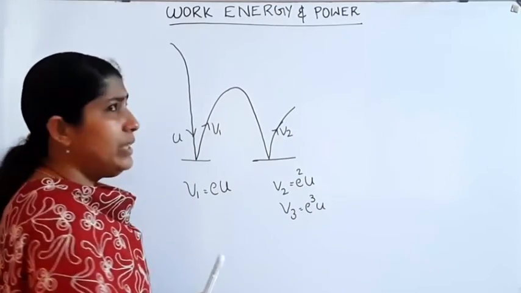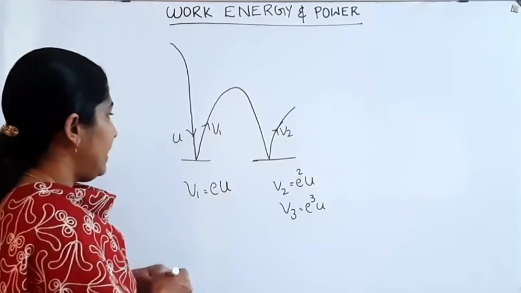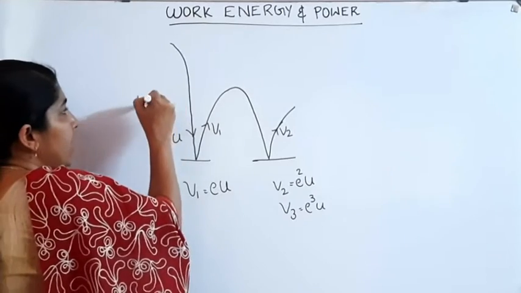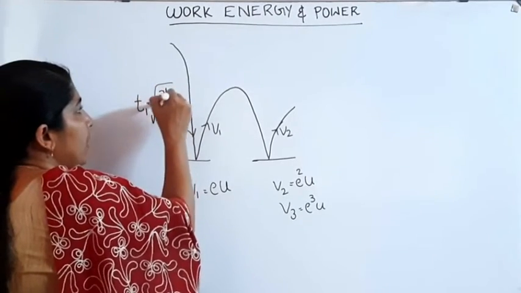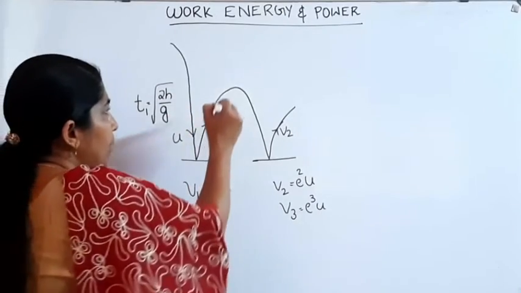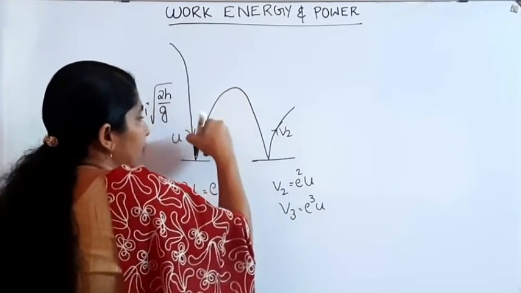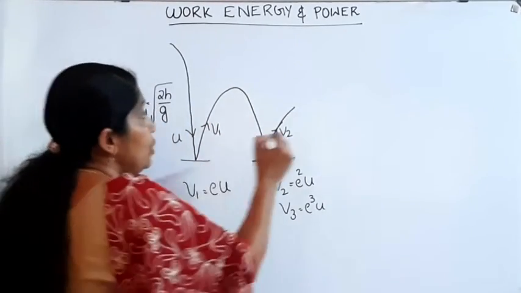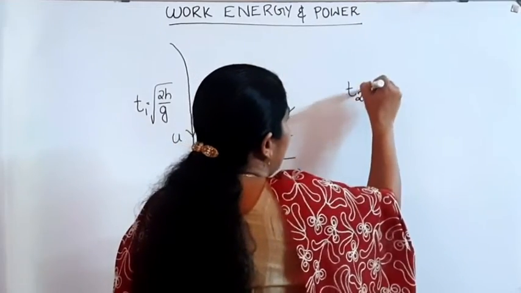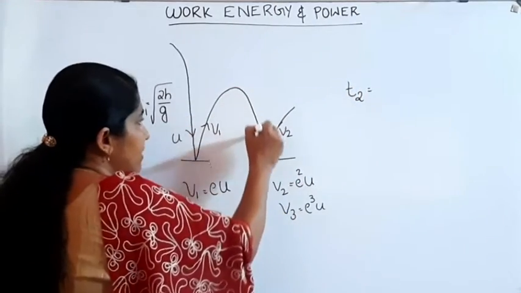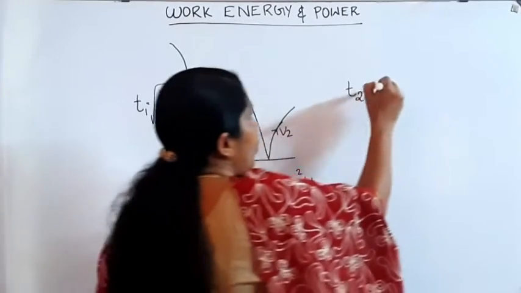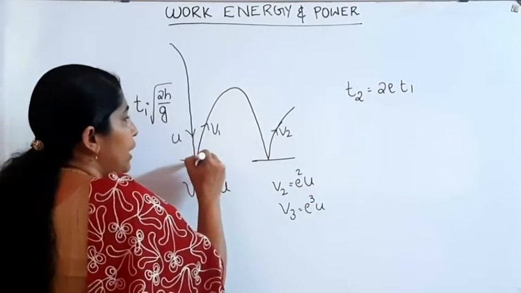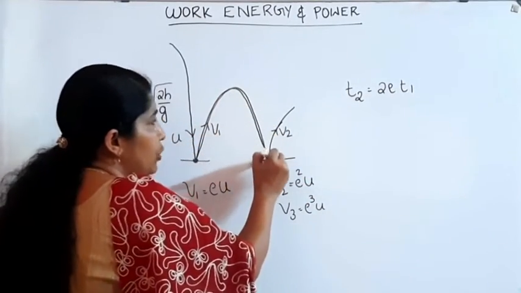Then what about the time taken? Initial time T1 is equal to root of 2h divided by g. What about the time taken for the first rebound? The time taken after first rebound, this distance, is equal to 2e into T1. Time taken from here to here is equal to 2e into T1.